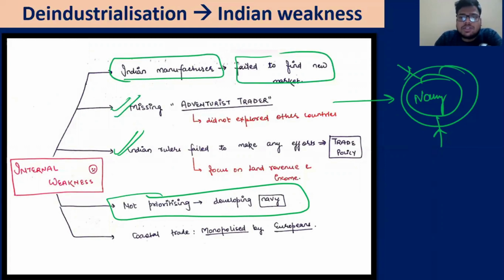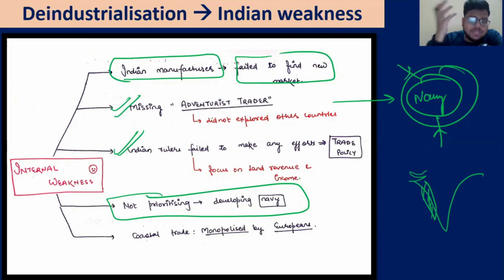Yes, there was something being done. For example, in medieval history, you must have read about, let's say, Sher Shah Suri. He did something about trade. But ultimately, all these efforts were very ad hoc, very spontaneous, and proper trade policies were not being made. Then they did not focus on coastal trade, for example. And when they did not focus on coastal trade, obviously others would come and take advantage of it.